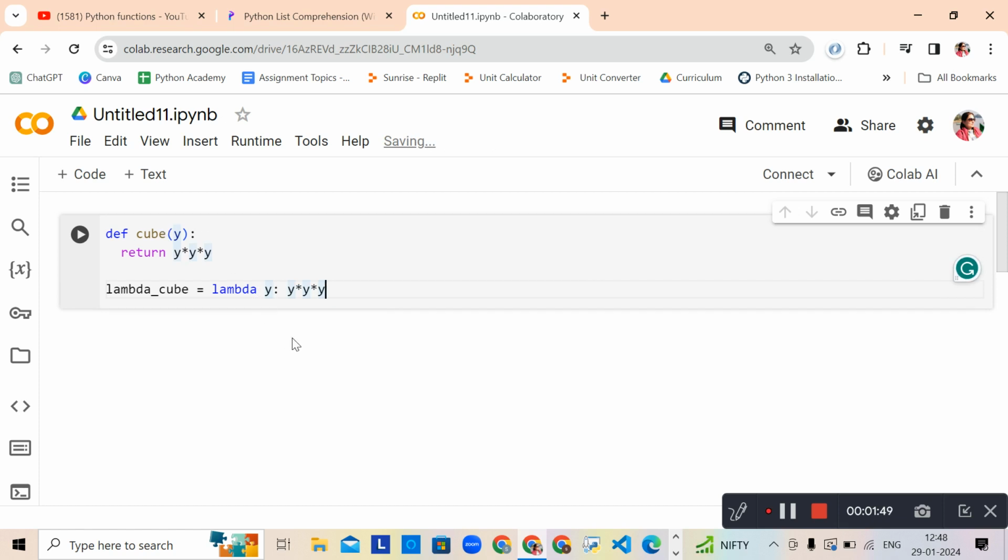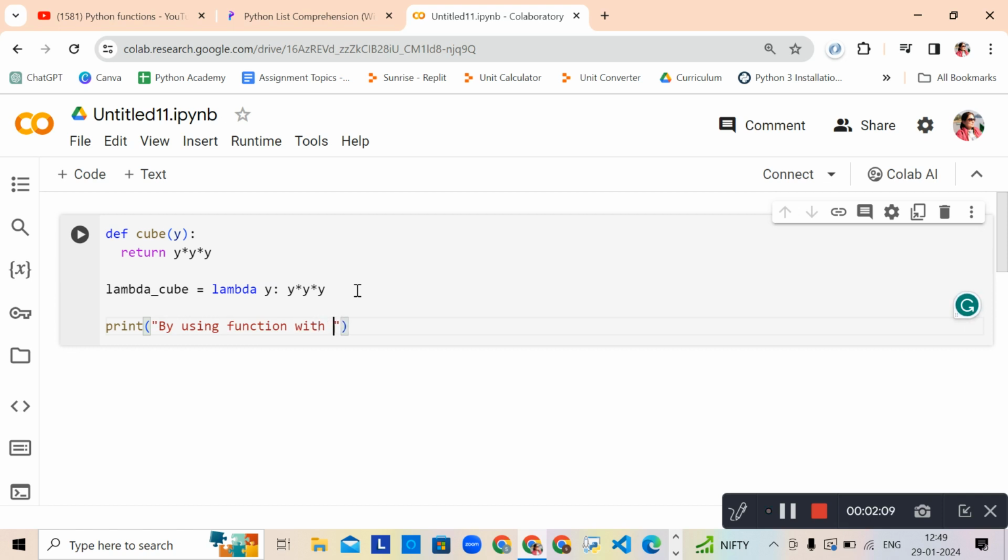So this is a comparison you can make, and we can do it in both cases. Now I'm going to give the result of both these statements. First, by using a function with the def keyword, the result of cube will be: we call that function, cube, and I pass a value 5.